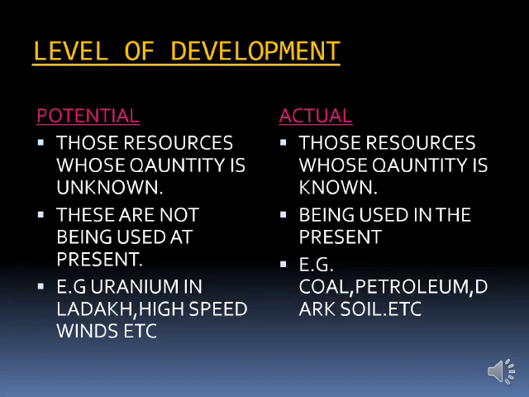Now on the slides you could see these two differences displayed on the screen. The potential resources are those resources whose quantity is unknown. We don't know the quantity, and these are not being used at present. Why? Because we don't have much technology to develop and use them. For example, uranium in Ladakh and the high speed wind, etc. Now let us see the actual resources. These actual resources are those resources whose quantity is known. We know the quantity of those particular resources, and they are being used at present. For example, the coal, petroleum, dark soil, etc.